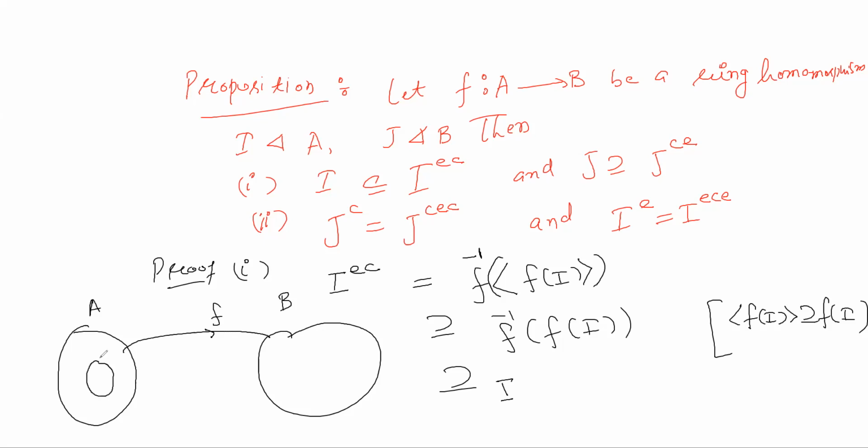I is sitting here, and f of I is here. If you take the reverse image back, f inverse f of I, it contains I. If the map is one-one, the two would be equal, but otherwise f inverse f of I can have more elements than I. So this I is a subset of I extension contraction. We are done.